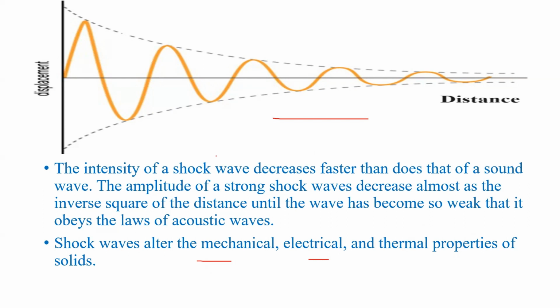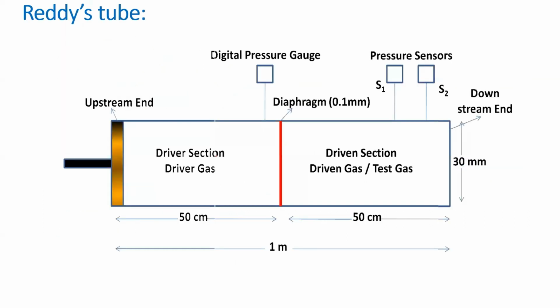Now we are going to discuss applications of shock waves. Before going to the applications, I am showing one method we use to generate shock waves in our laboratory. This one is designed by K. P. J. Reddy, and this instrument is named Reddy's tube. Reddy's tube is a cylindrical structure made of stainless steel. One end is closed, and at the other end a piston is arranged.